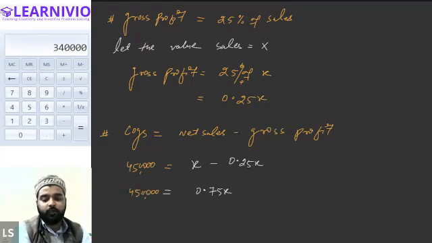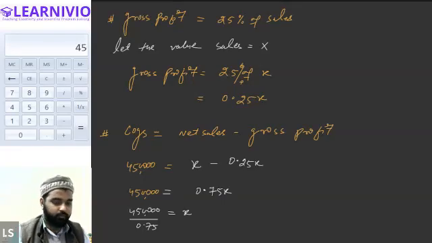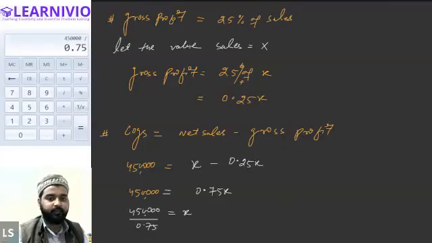Got it? Now we can obviously find out the value of the X. X equals to 4,50,000 divided by 0.75. Is that correct, everyone? Yes. The value of the sales will be, anyone? Please tell me. Value of the sales will be how much? 4,50,000 divided by 0.75. It will be 6 lakhs. So value of X equals to 6 lakh. That is value of sales equals to 6 lakh.